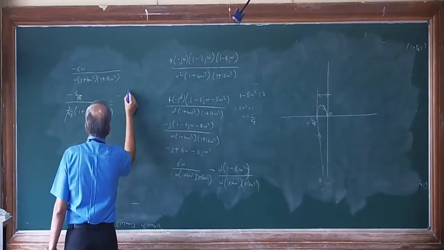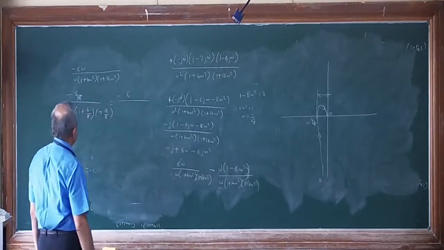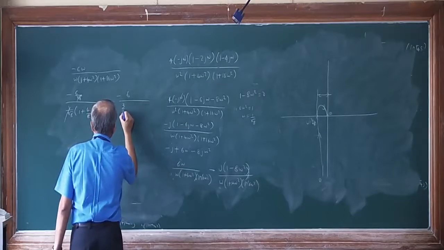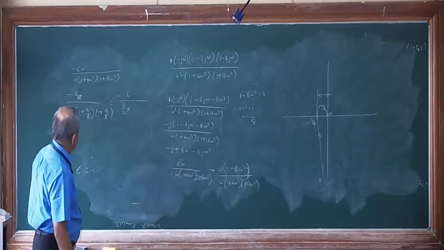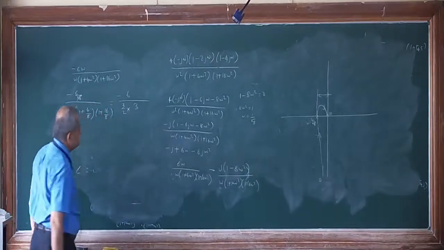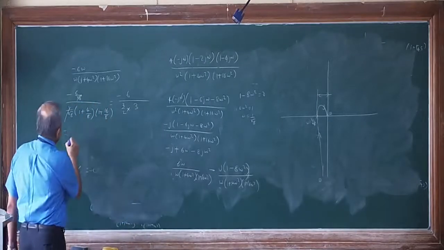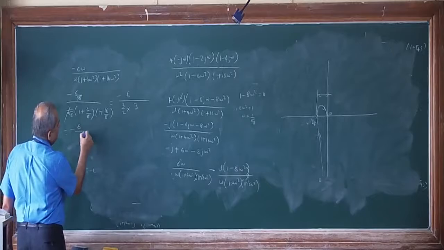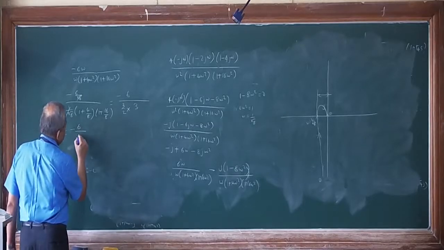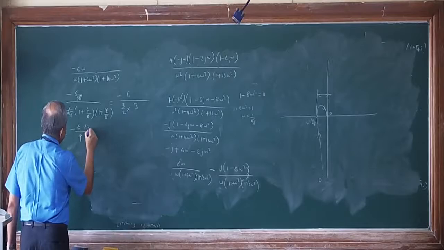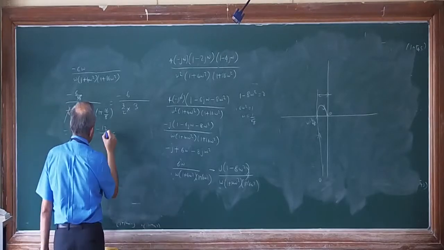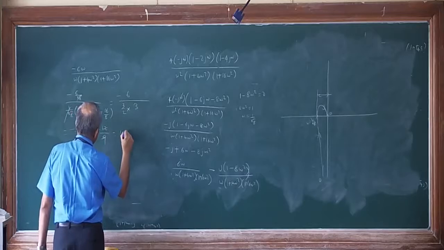So this becomes minus 6 divided by 3 by 2 into 3. That is minus 6 divided by 9 by 2, minus 12 divided by 9, which is 1.33.